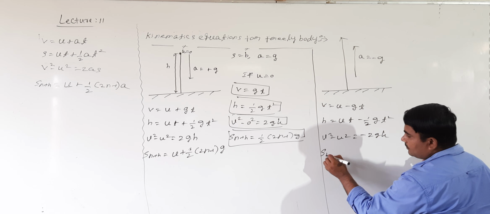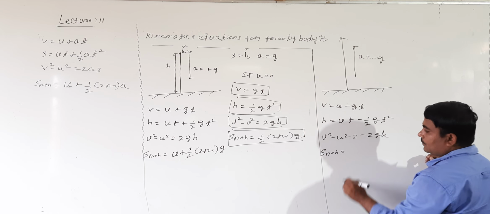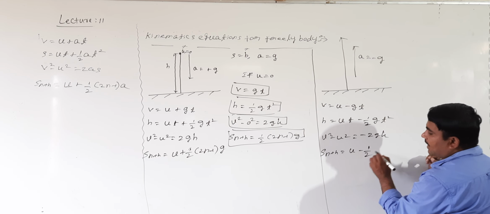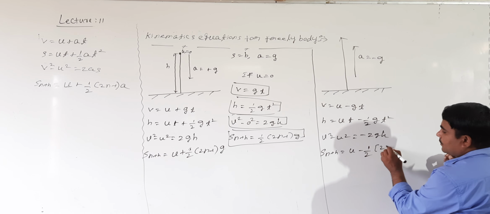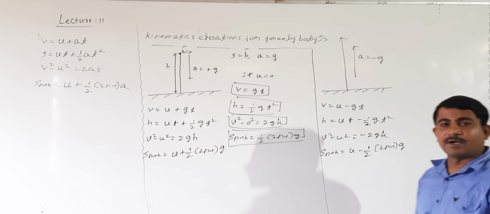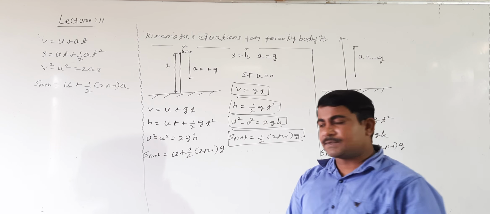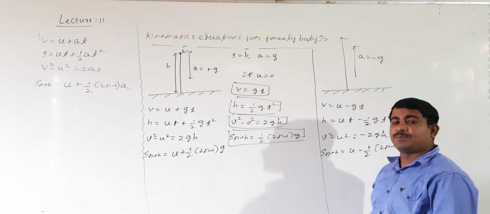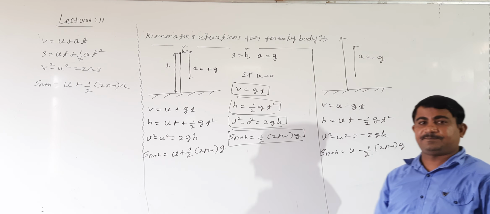Sn = u minus half, 2n minus 1, times g. These are the kinematic equations for a freely falling body when an object is projected upward.